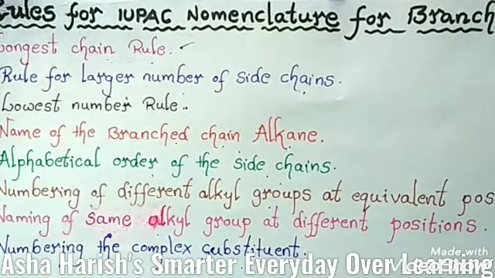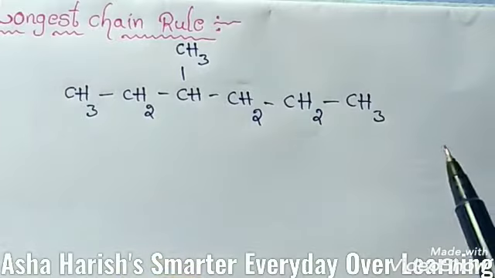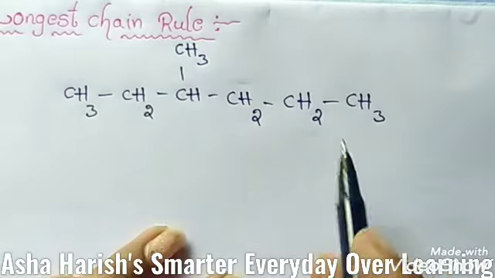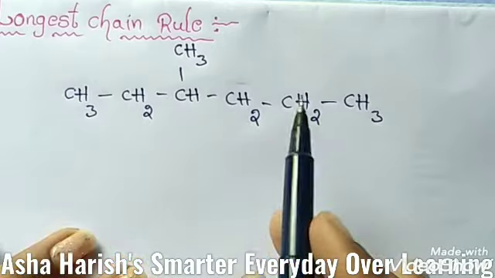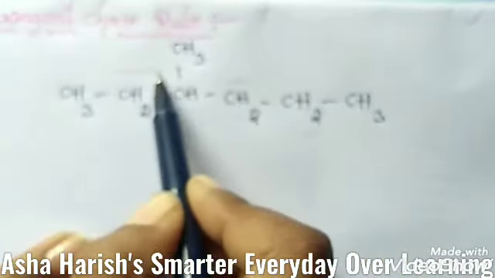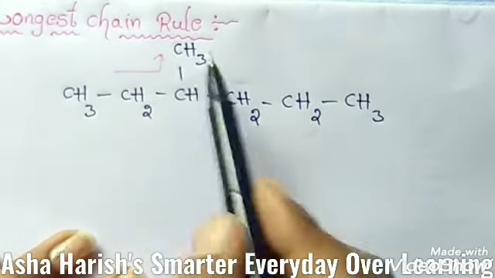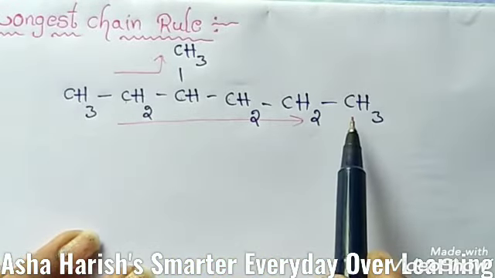Rules for IUPAC nomenclature for branched chain alkanes. Right, the first one is what I have written there, the longest chain rule. Here you have an example of how we can apply the longest chain rule to this particular compound. Select the longest continuous chain of carbon atoms. If you count like this, 4 carbons will come. And if you count like this, 1, 2, 3, 4, 5, 6 carbons will come.